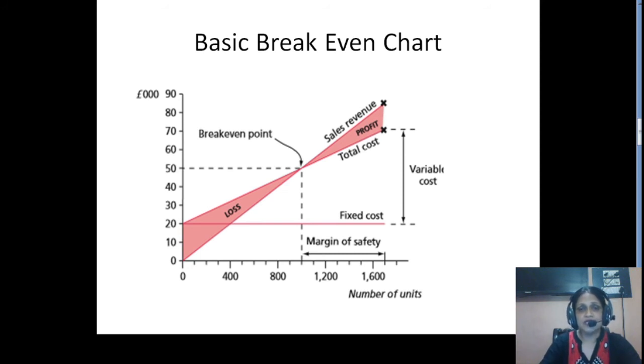Up to the break-even point, we are seeing that the total cost line is above the sales revenue line, so that will give you loss. But once you cross the break-even point, the sales revenue line is above the total cost line, so that will give you the profit, right? So students, this is how you can understand the basic concepts of the break-even chart through a graph.